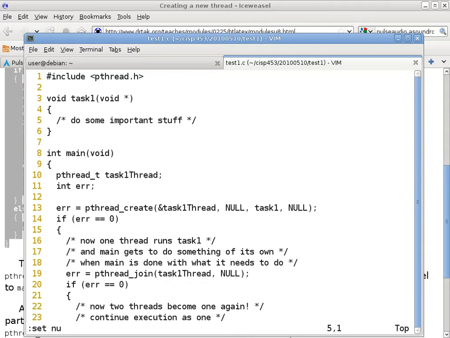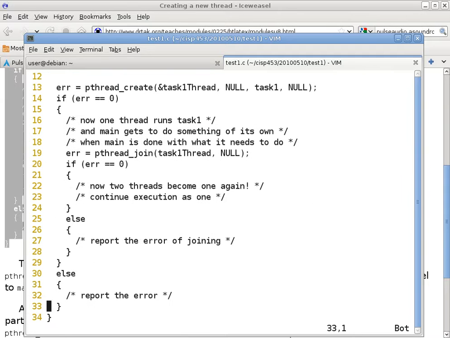A child thread that another thread is joining with can die first, can basically be cancelled first, and then the main thread will still be able to join it. It maintains which thread has terminated, so it won't get rid of the data structure of a terminated thread until the join operation has occurred.